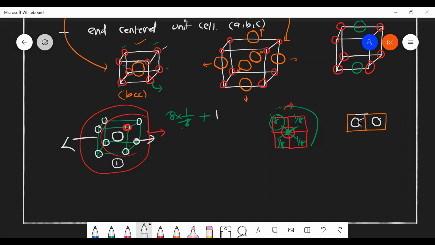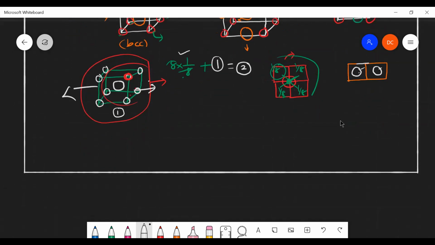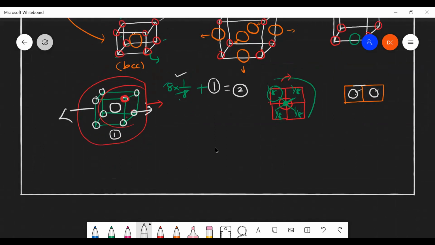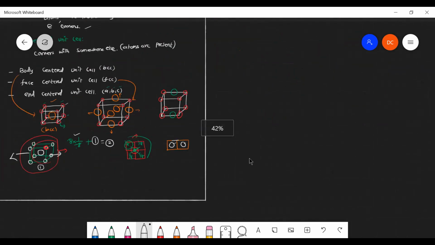So one complete atom is there. So totally how many atoms? 2 atoms. Is that clear? Through the corner atom, I have one atom. Through the center atom, one full center atom is located in the one particular unit cell. So the total is 2 atoms per unit cell. Is that clear or no? Yes, I think so. With imagination alone, we can't understand.